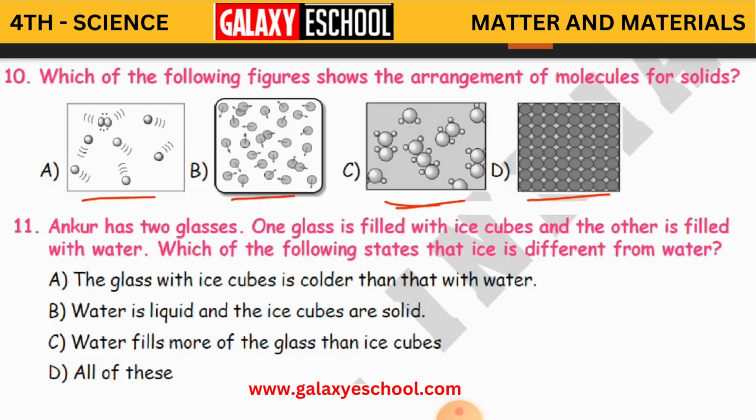Like a magnet, which has a force of attraction and attracts other substances, same like that here also, the molecules are very close. So in which picture do you get this, where the molecules are very close to each other? In D. So that is why D is the answer. Clear, children?